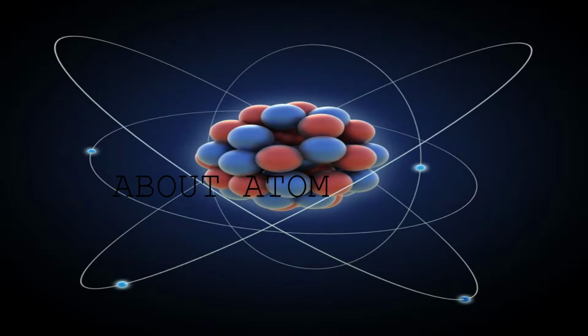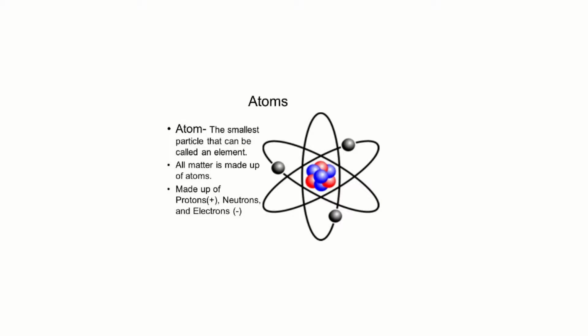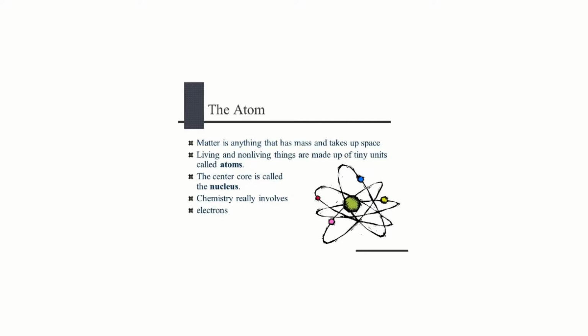Atoms. Chapter 12, Physics. Introduction. About the atom. The atom is the fundamental building block of matter, having a confined positively charged nucleus at the center, surrounded by negatively charged electrons. Every inorganic, organic, or even synthetic object is made up of atoms.